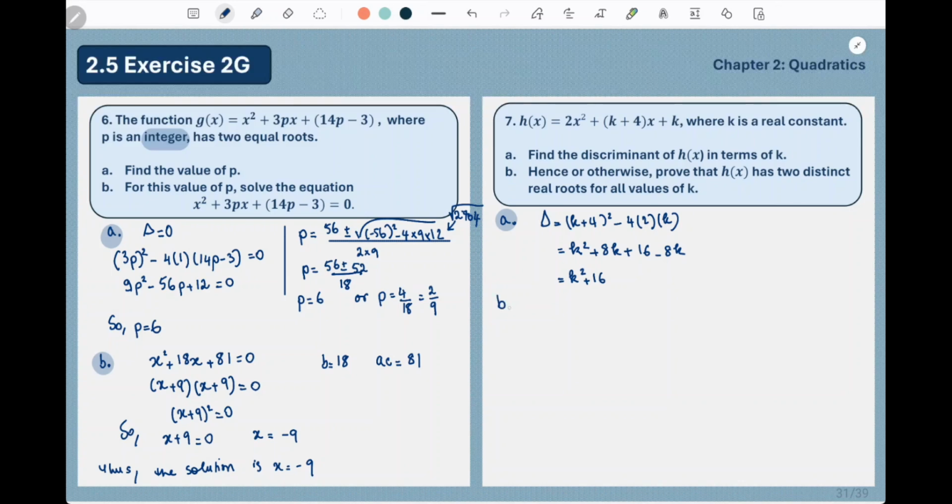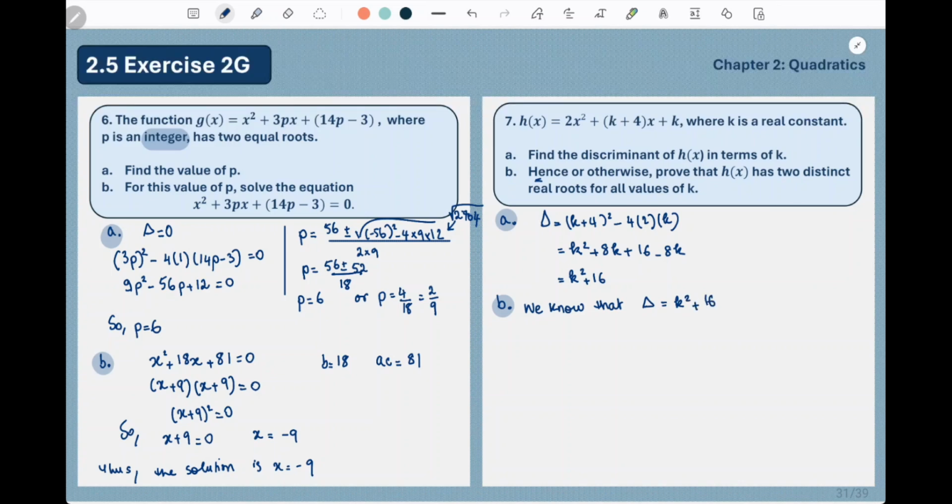Moving on to part B. Hence or otherwise, prove that h(x) has two distinct roots for all values of k. So again, when we see that the term hence is being used, that means we have to use part A. So from part A, we know that the delta is k squared plus 16.